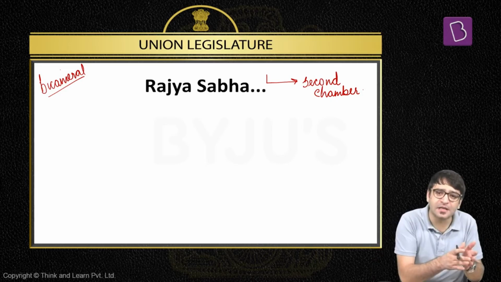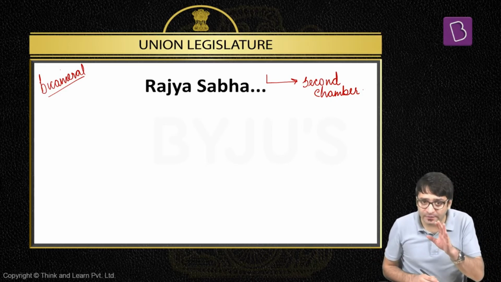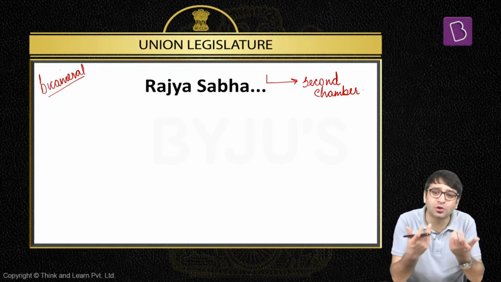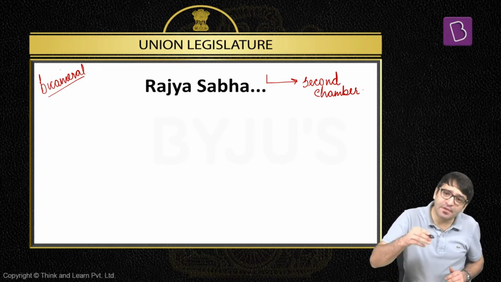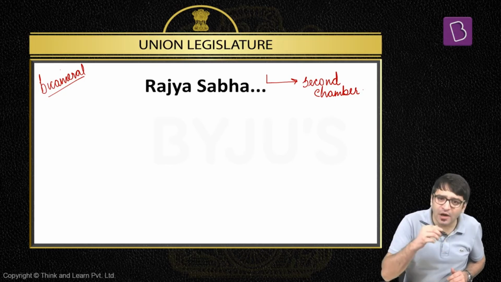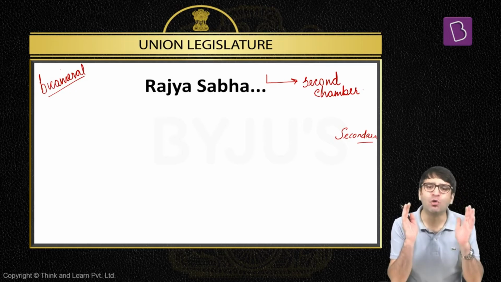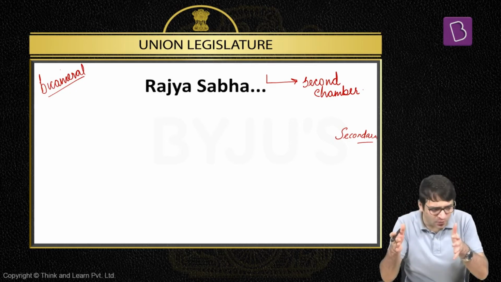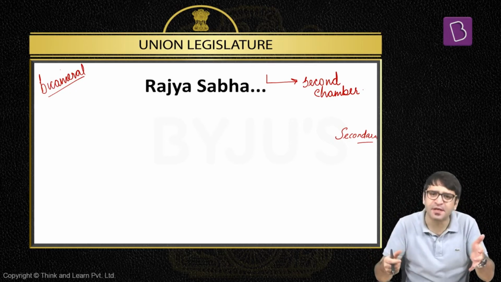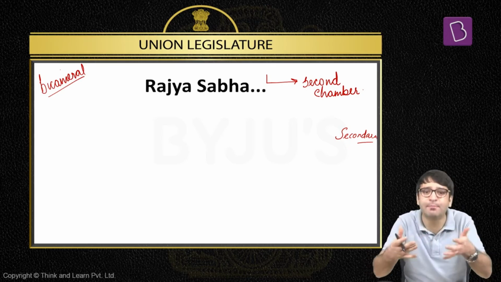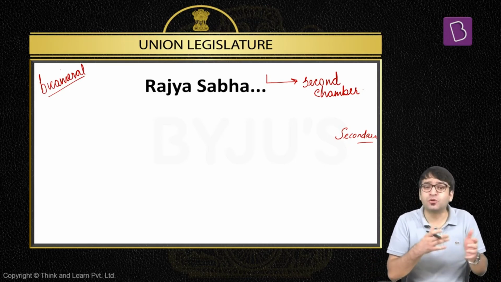But we say Rajya Sabha is the second chamber of Indian Parliament. And when we say second chamber, that means it has an equally important role to play in Indian Parliament. But when we look at legislative councils, we call legislative councils secondary chamber of state legislature. Why secondary? Because they have an inferior role. When we compare the role of a legislative council with the legislative assembly, the role of the legislative council is very inferior. That is why we call legislative council a secondary chamber of state legislature. But Rajya Sabha has an equally important role to play with respect to Lok Sabha.